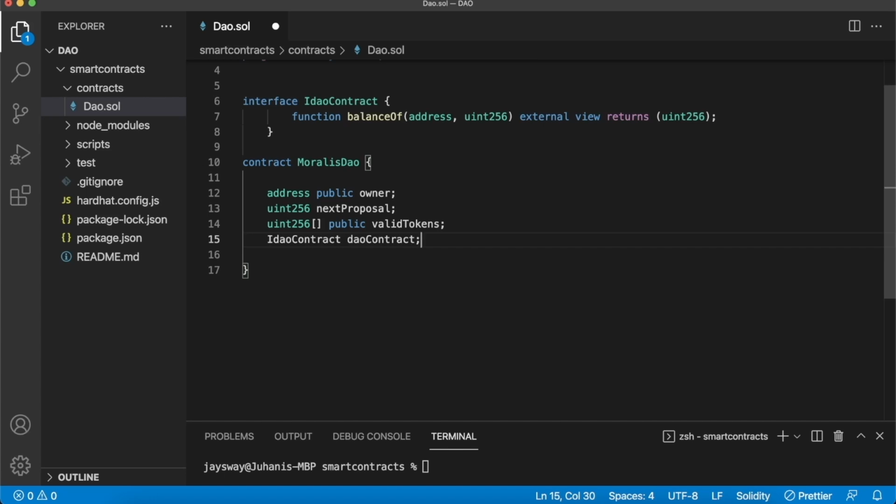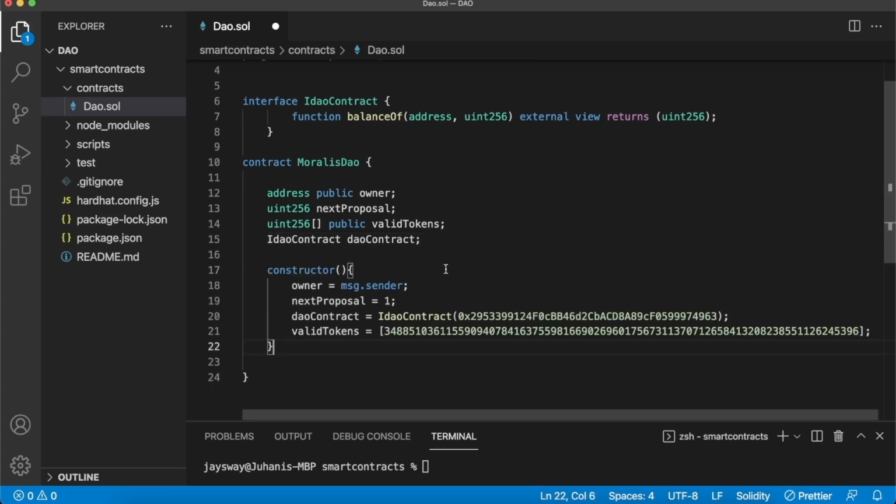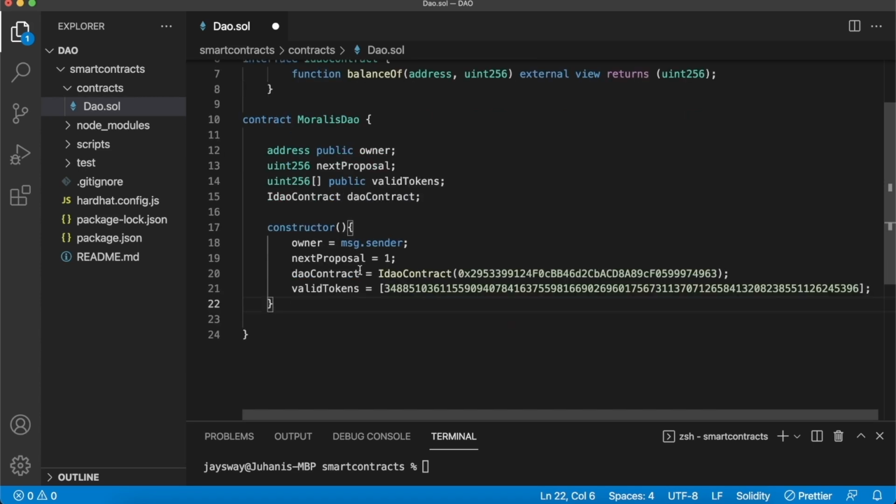So now our DAO contract variable will actually run this functionality, but in our constructor, we still have to identify what is the smart contract address to use for our DAO contract interface. That's a mouthful, but let me show you the constructor and you'll probably get a better idea of what's going on. Okay, so underneath our variable initializations, let's create a constructor function. This is the functionality that will be run at initialization, or deployment, of this smart contract.